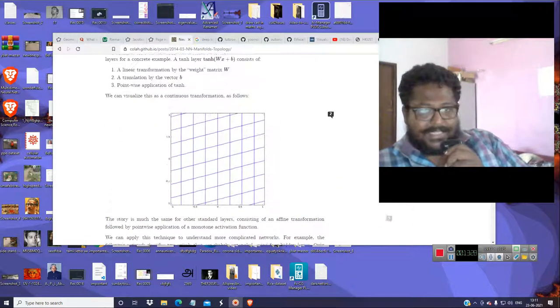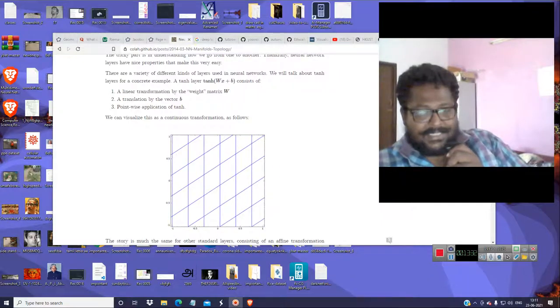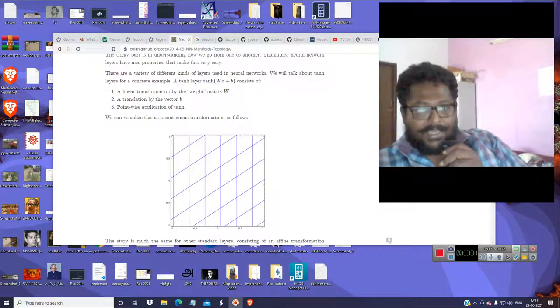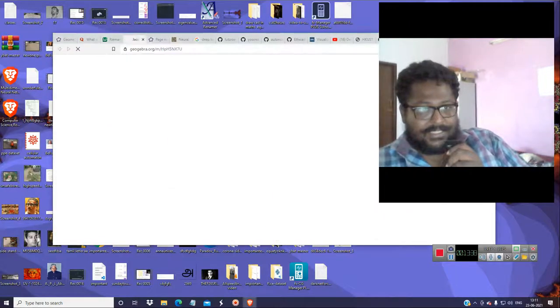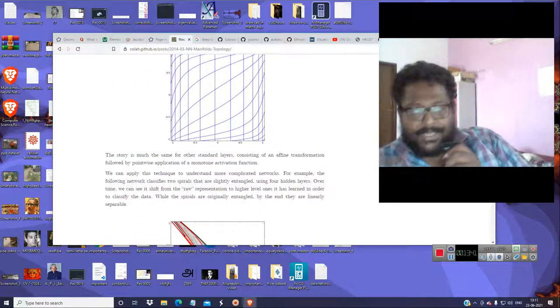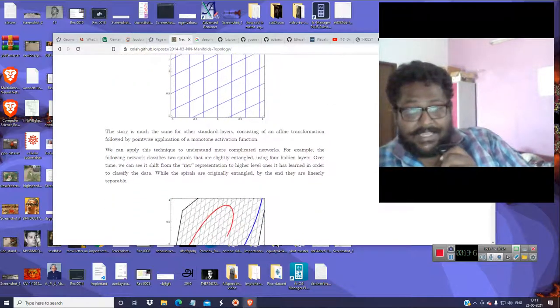As you can see, there is a Jacobian transformation. W is a random matrix, X is a vector, and B is a bias. This point, (1, 1), is being transformed to somewhere in the nth dimensional space.